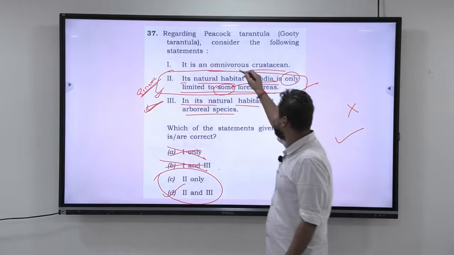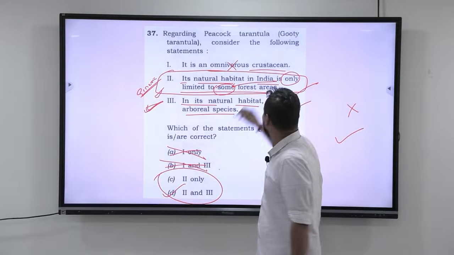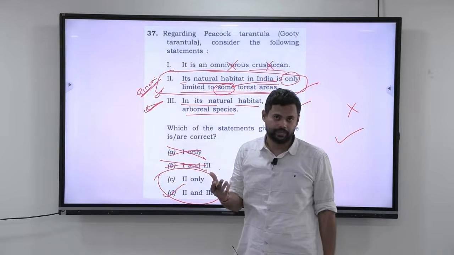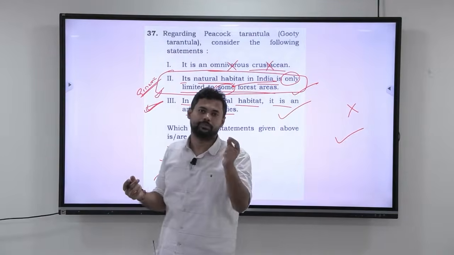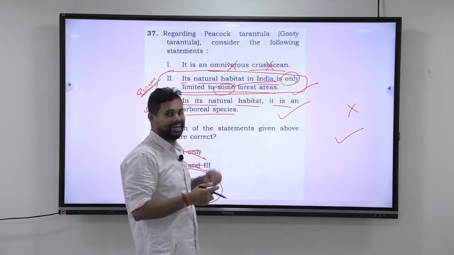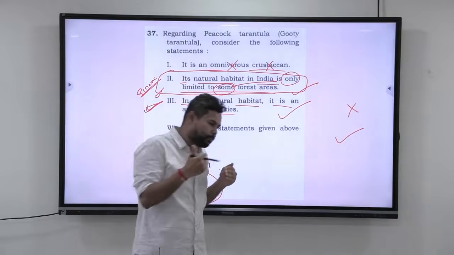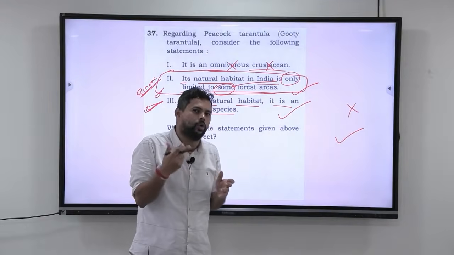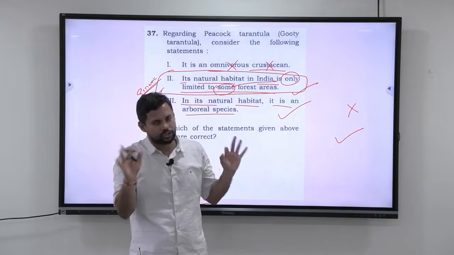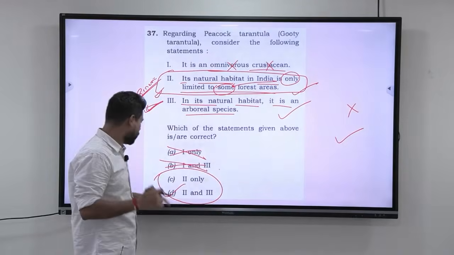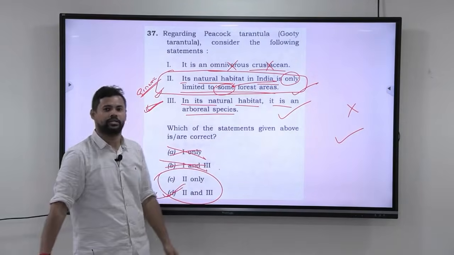It is not omnivorous, it is carnivorous. It is not a crustacean, it is an arachnid. Arachnid means the spiders. They come in arachnids. But anyways, as I told you, you can use your sense to come up to one level, but sometimes knowledge will overpower the senses and you cannot do anything, and that is okay. Not an issue. So overall, the answer here is D, 2 and 3.